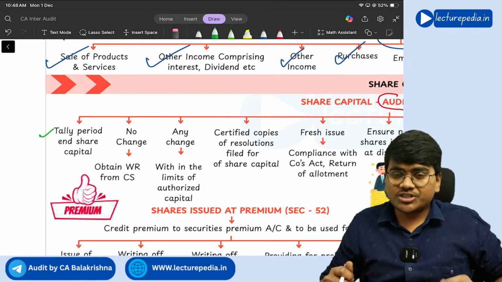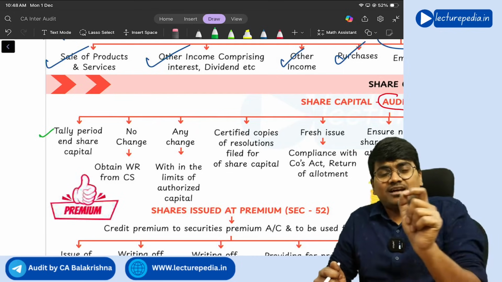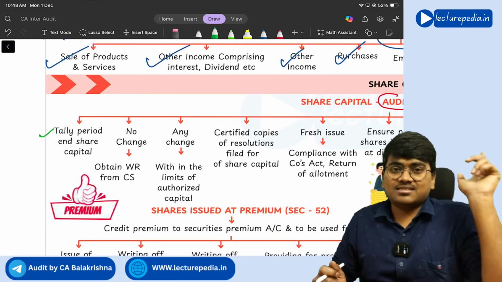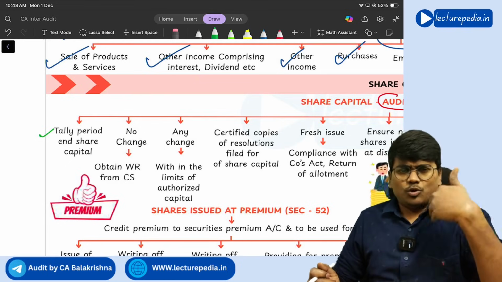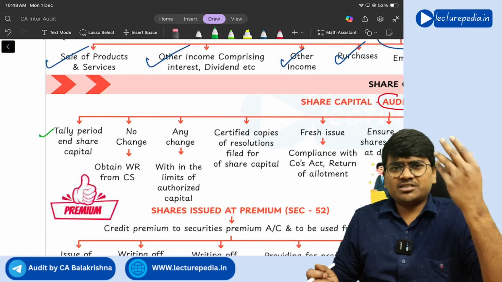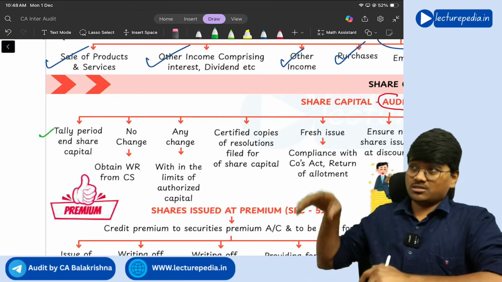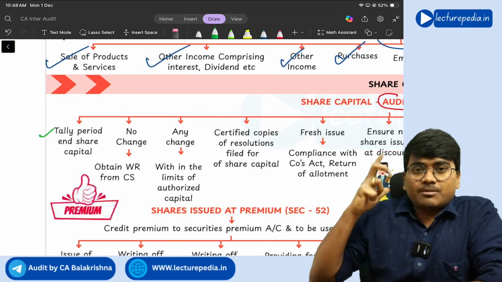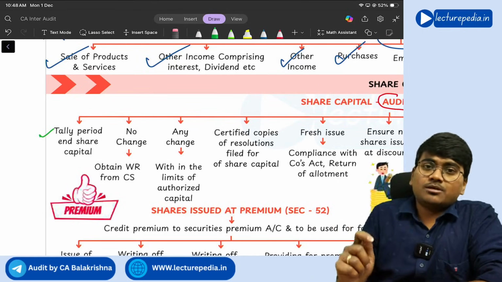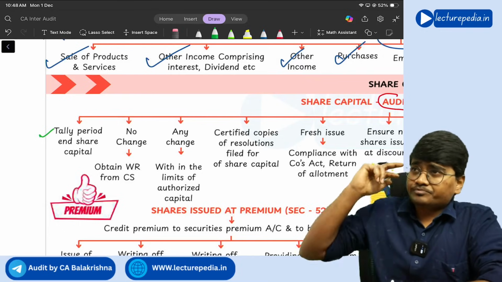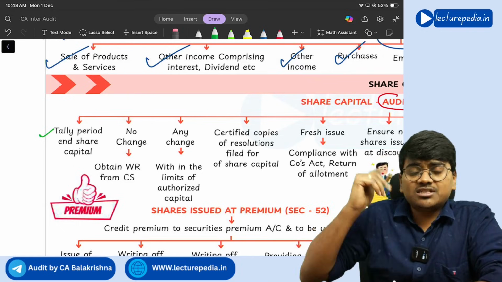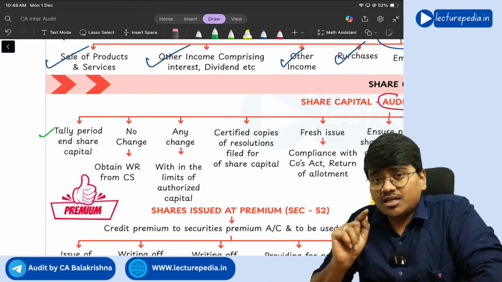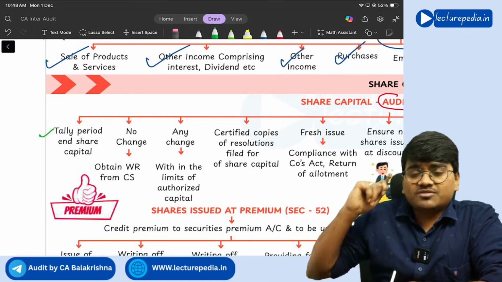In such a situation, you need to obtain written representation from the CS, company secretary. Sir, why do you need to obtain written representation from the company secretary? Because all the aspects with respect to compliance with the Companies Act will be taken care of by the company secretary. Now, if there is any change in the share capital, the company secretary would be filing certain forms with MCA.